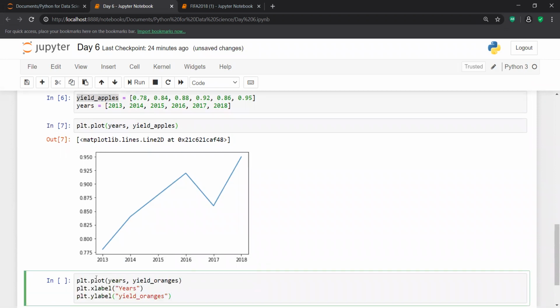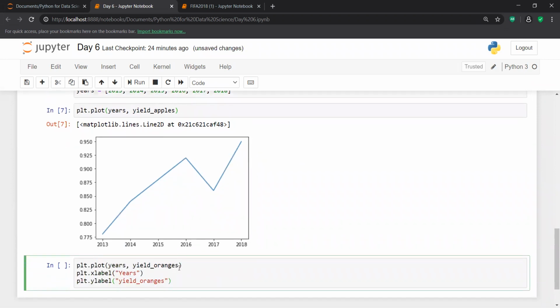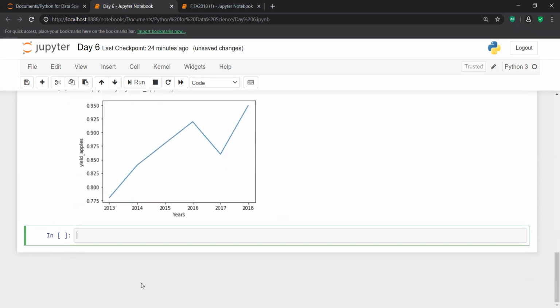Now, if I try to plot this thing all together, the yield of oranges and the yield of apples, let me show you, and let me check whether we are able to do this or not.